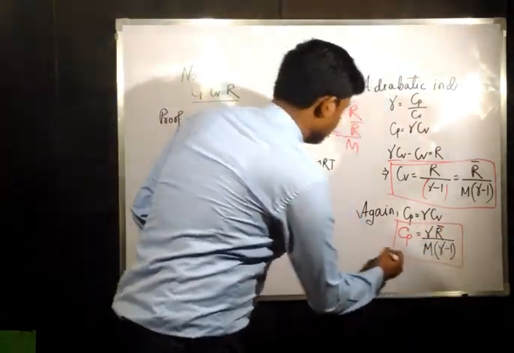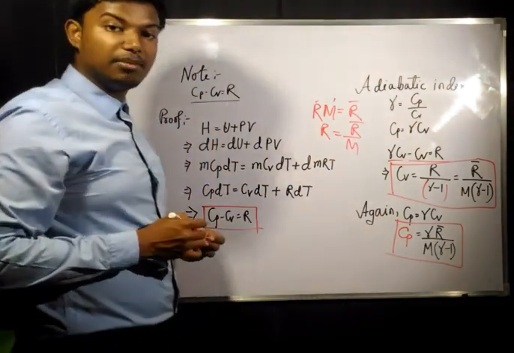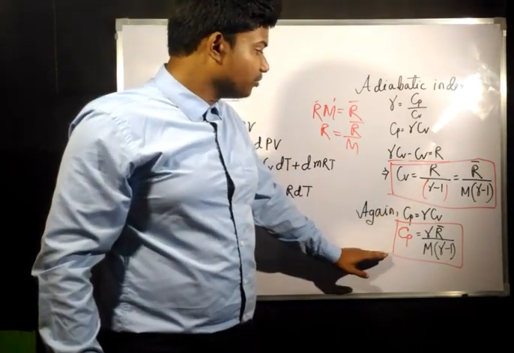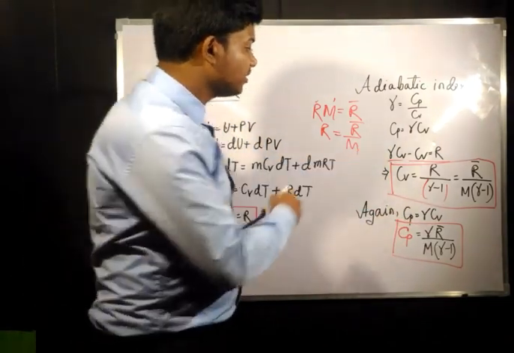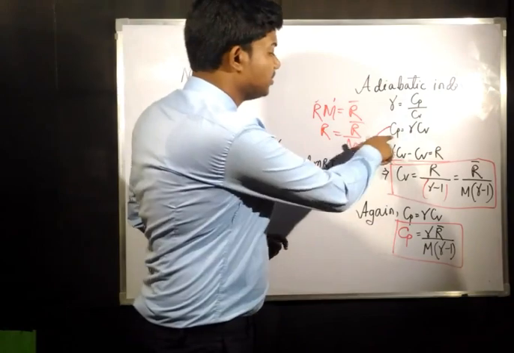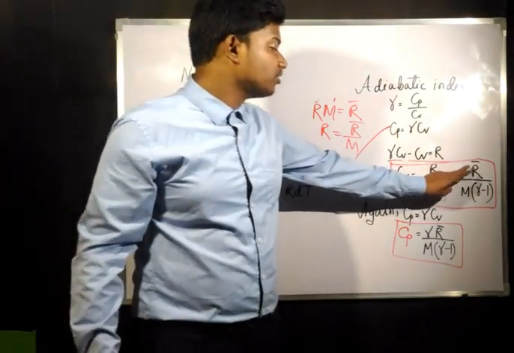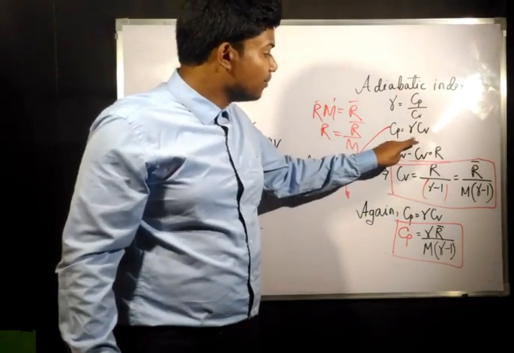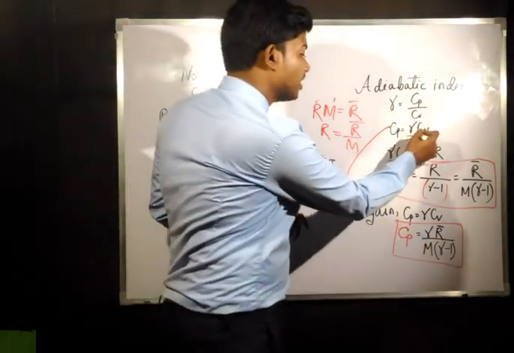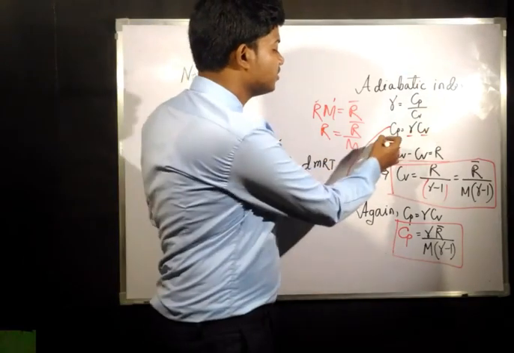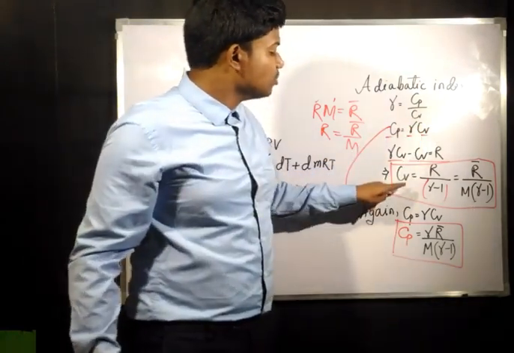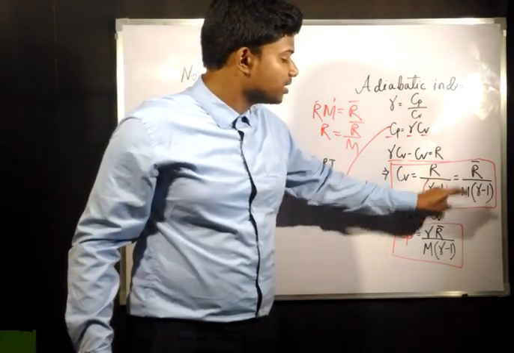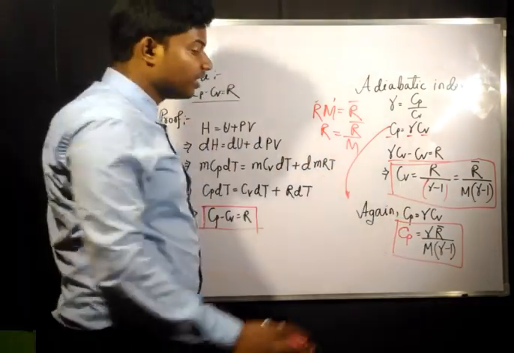Now these are the three things we need to remember here. Okay, so I hope you have understood how we have found out Cp. Here Cp is given. Cp is gamma into Cv. Now the Cv expression we have found out is R dash by M into gamma minus 1. If you just multiply gamma with Cv, we will get the value of Cp. So to find out Cp, we just multiplied gamma with the Cv expression.